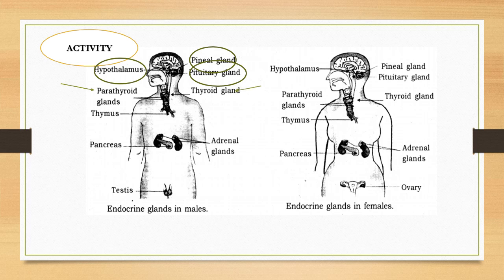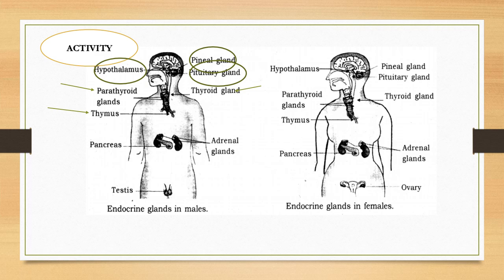Thyroid gland, very important because it will secrete T3, T4, triiodothyronine and tetraiodothyronine, which is under the control of the pituitary gland. So thyroid gland will secrete the thyroxine hormone needed for metabolism.